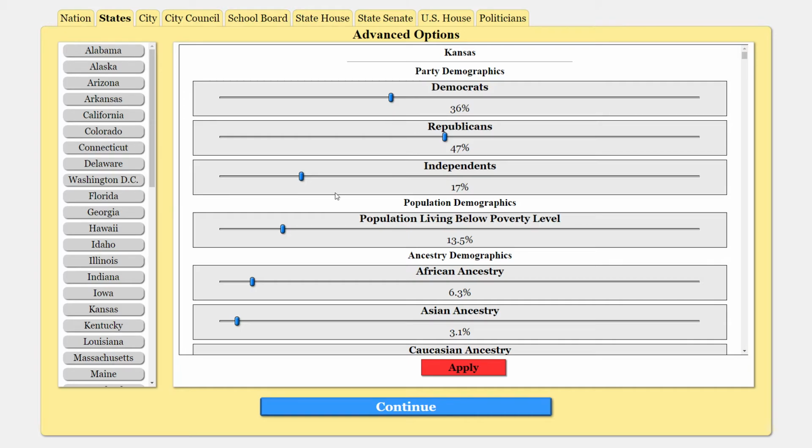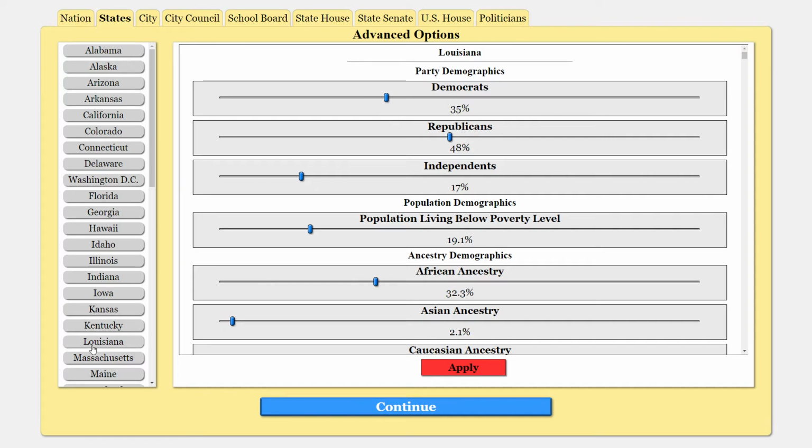This is our state. We're 11% down, under them. Now, because I want to give my candidate a fair chance in our state, I'm going to actually bump these numbers up. This is the one I'm not going to negotiate with. I think it's necessary for us to have a better shot. I'll put it tentatively at 38.5%, keeping that 17% as much as I can. That will give us a nice chance. It's a 6% difference, which is still quite a bit to overcome, but these independents make up a good enough chunk to give us a good chance. I'll apply that real quick so I don't forget to apply it.